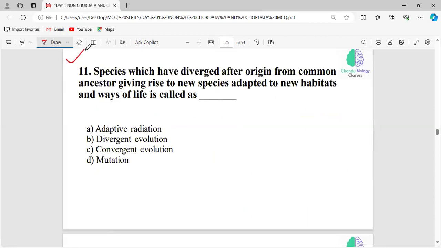Now, this question: the species that have diverged after origin from a common ancestor, giving rise to new species adapted to new habitats and ways of life, is called. They have a common ancestor, but they have diverged. Okay, from the common ancestor, they have adopted different structural adaptations, and that is called adaptive radiation.